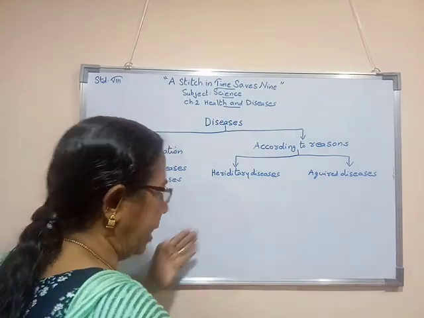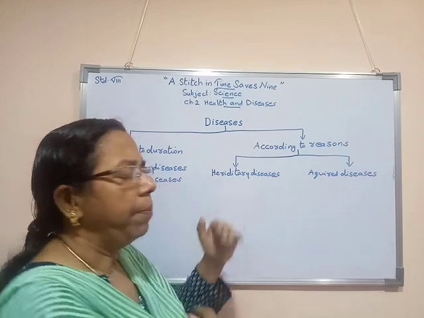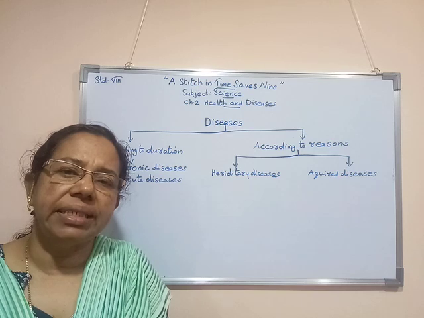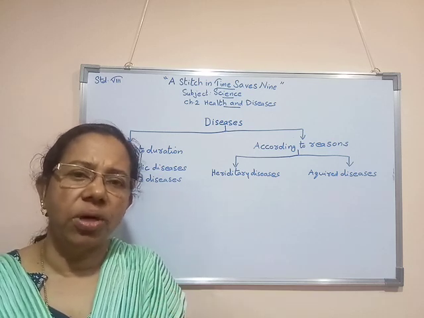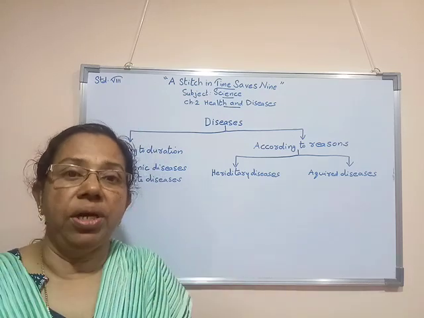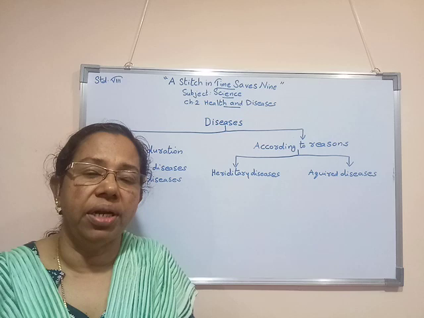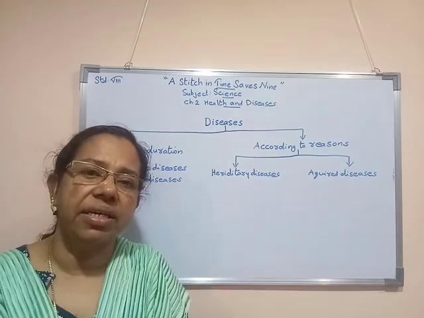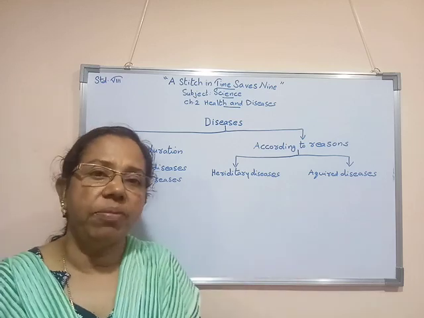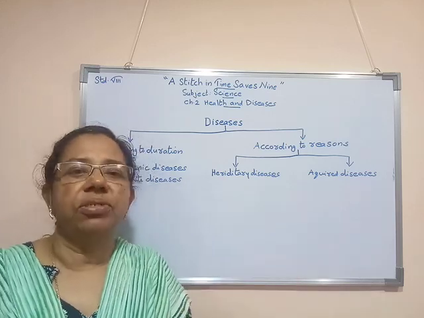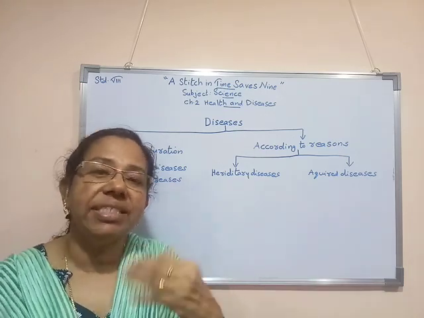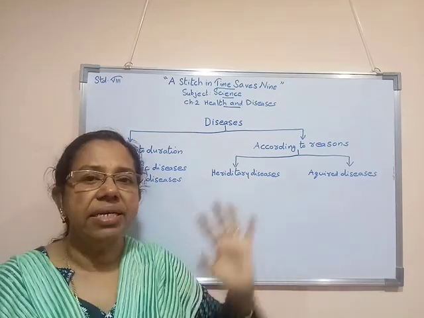Hereditary diseases are those we get from our parents as well as grandparents. For example, blood pressure as well as cholesterol, such problems you might all have heard of. Like that, some inborn diseases are also there. That means when we are born, at that particular time also some diseases come to us. All such diseases we can call hereditary diseases. We normally say, my parents have it, because of that I have it, or my grandparent had it, because of that I have it. Such types of diseases are known as hereditary diseases.